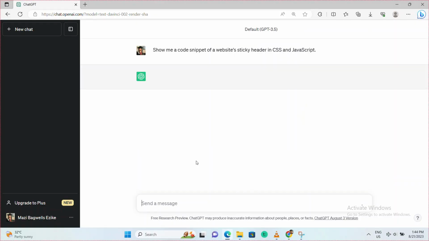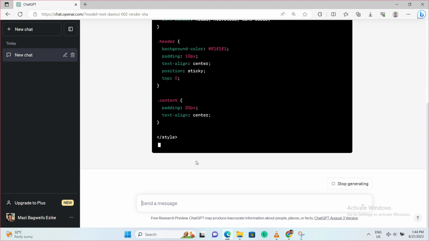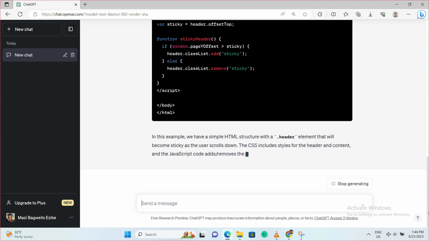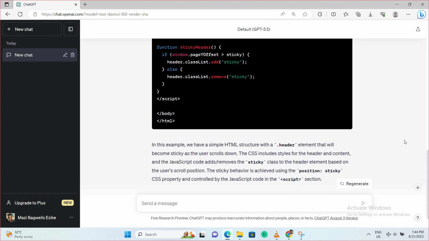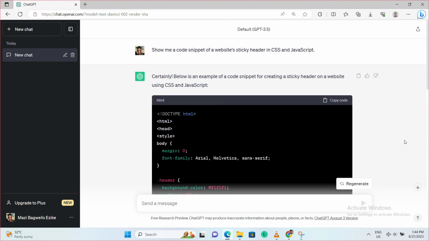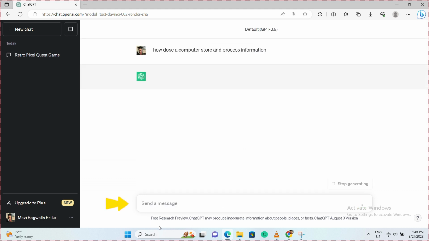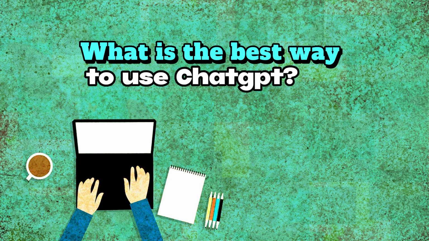Additionally, ChatGPT can rewrite and improve your existing code. Just type in any ChatGPT prompt in the text bar and then press enter to submit your questions. The AI chatbot will then generate text to provide helpful answers to your queries. So guys, start writing in the text box area right here at the bottom of the page and then press enter to submit your prompt.